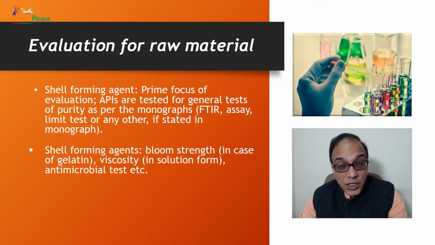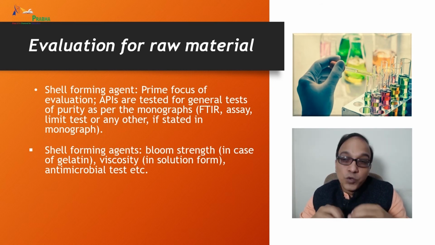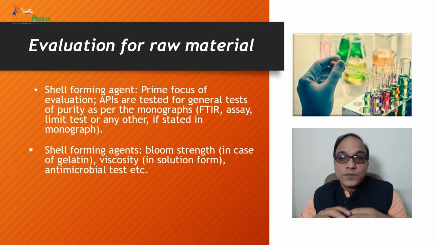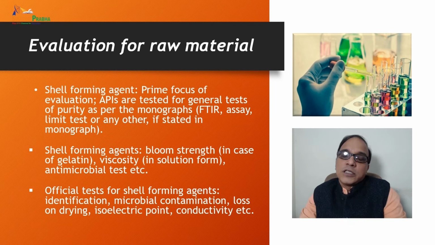In case of shell forming agents, evaluation parameters include bloom strength in case of gelatin, viscosity in solution form, and antimicrobial tests.